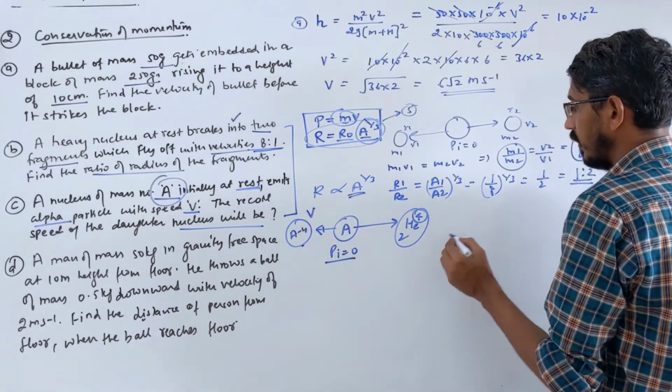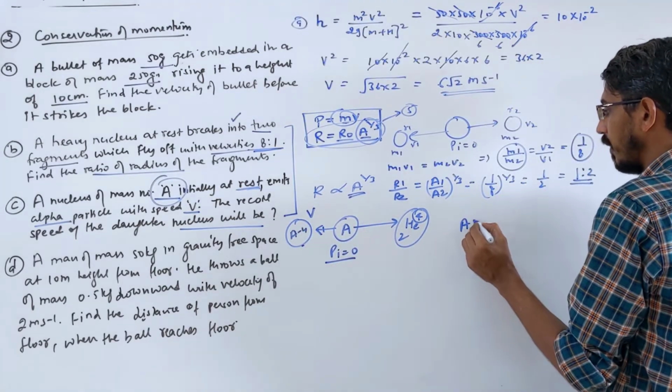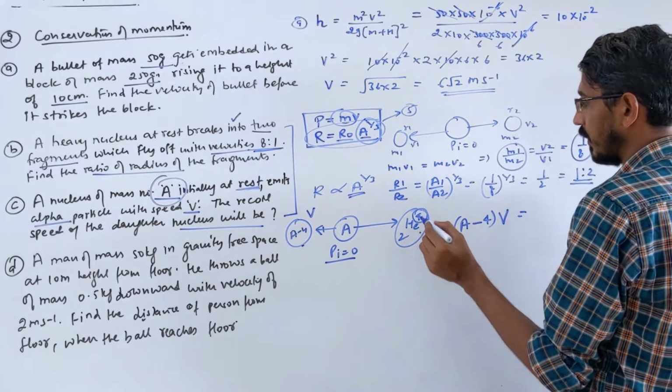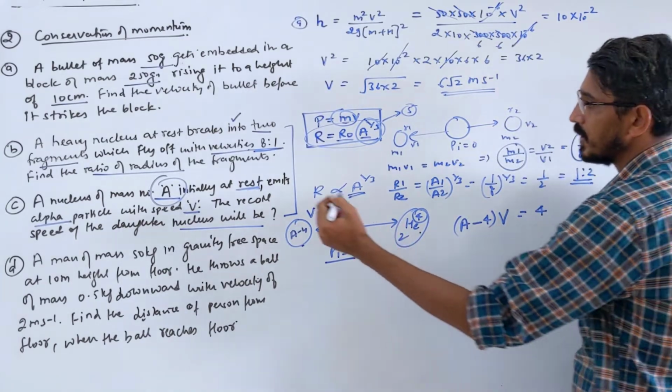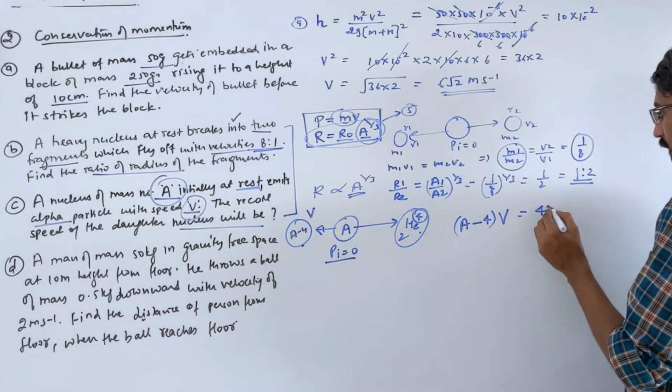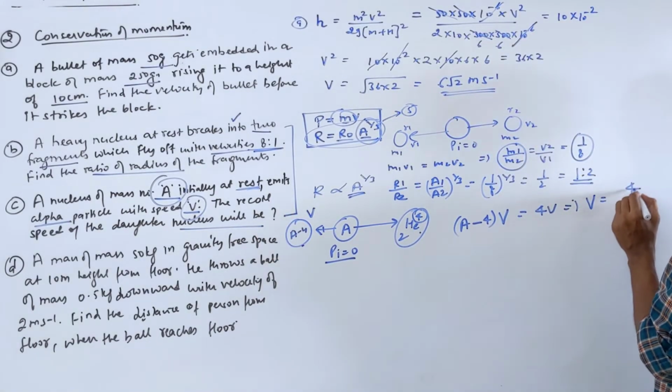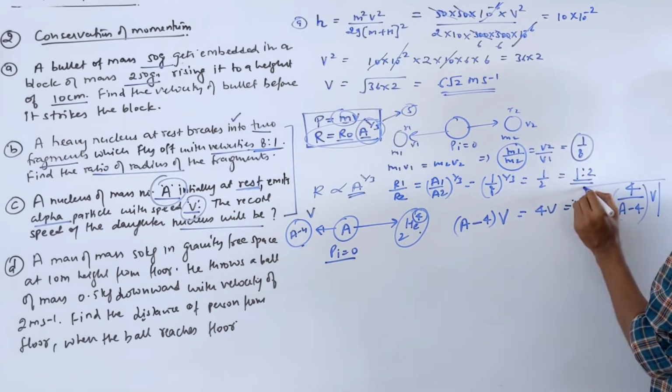Let's say the velocity of the daughter is v. So its momentum, mass number (A minus 4) into velocity v, should be equal to the alpha particle's momentum: mass number 4 and velocity small v. So v is equal to 4 by (A minus 4) into V. That's the velocity of recoil.